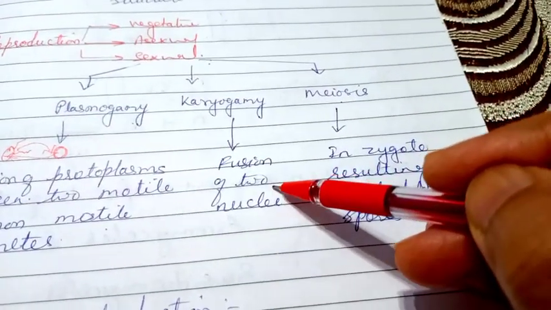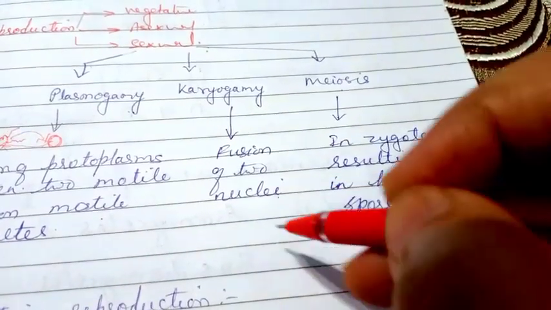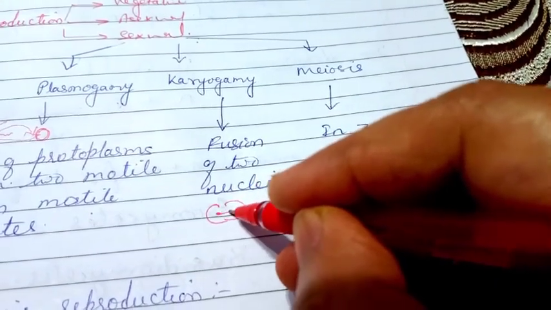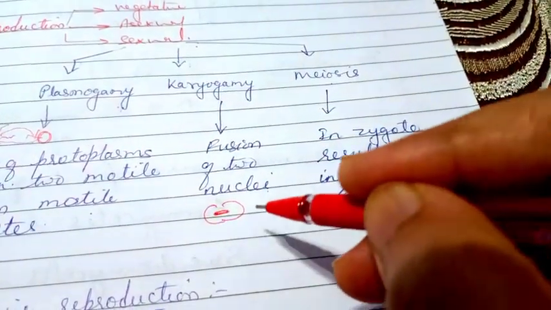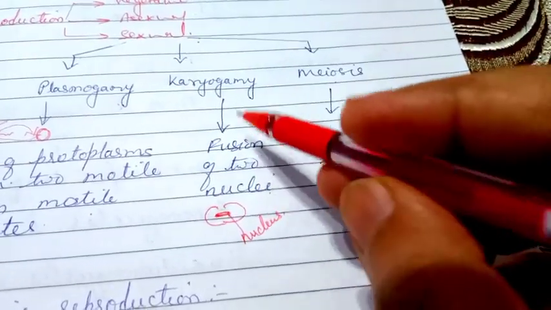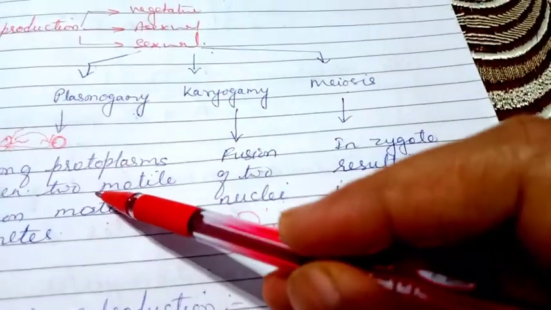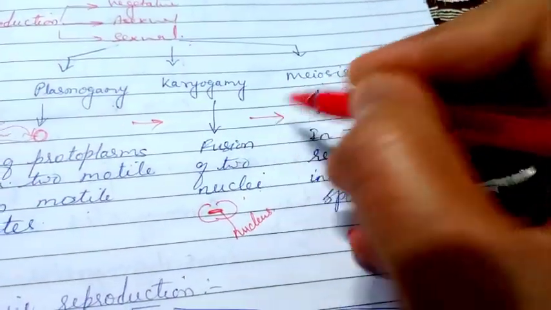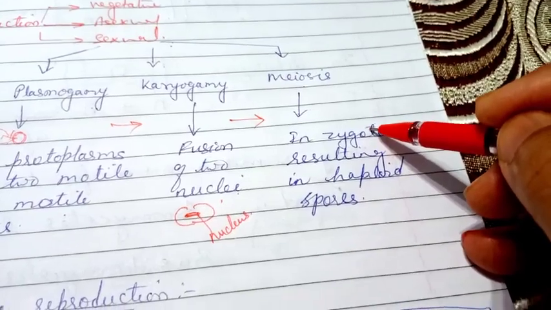Karyogamy is when there is fusion of two nuclei. That means protoplasm have been fused, after that, the nuclei are fusing together. When it is fused, then it is called karyogamy. So first plasmogamy, followed by karyogamy, and then karyogamy followed by meiosis.